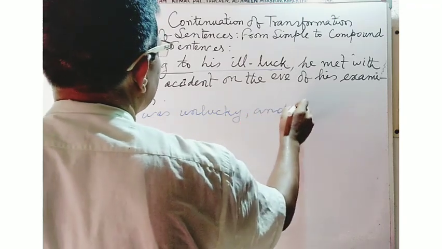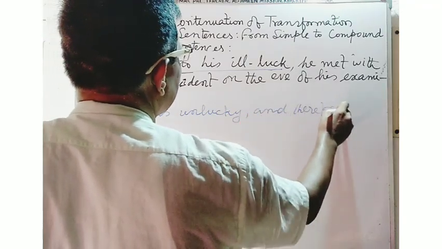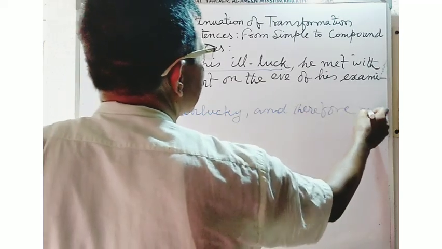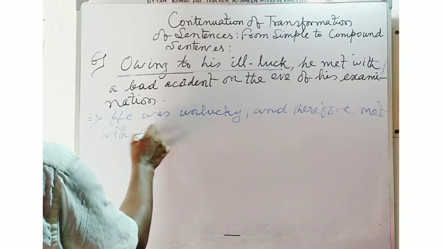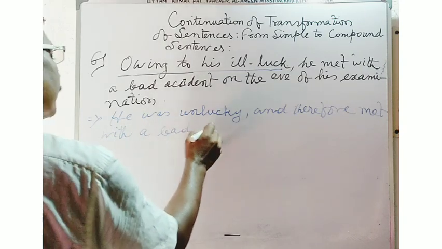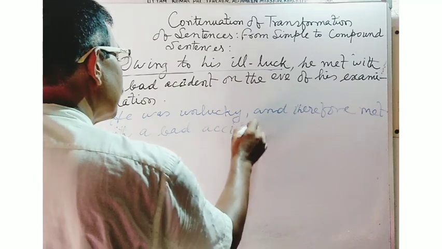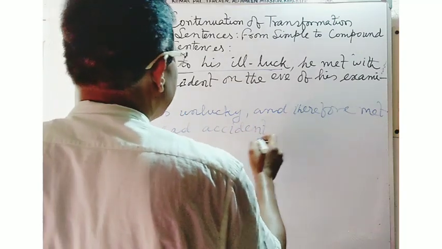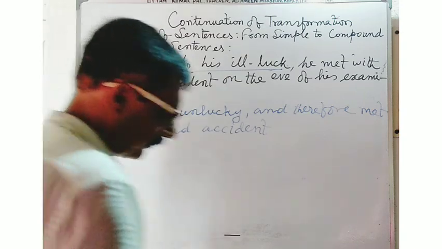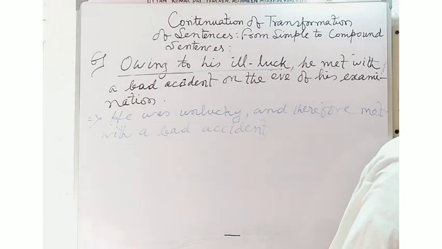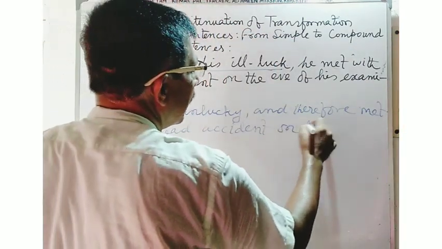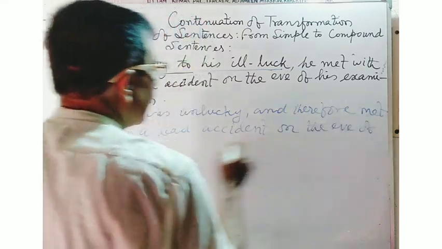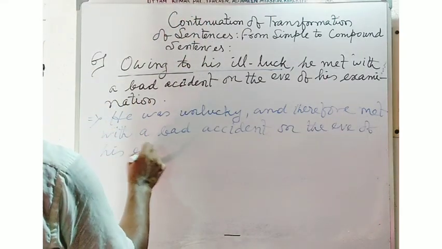He was unlucky and therefore met with a bad accident on the eve of his examination.